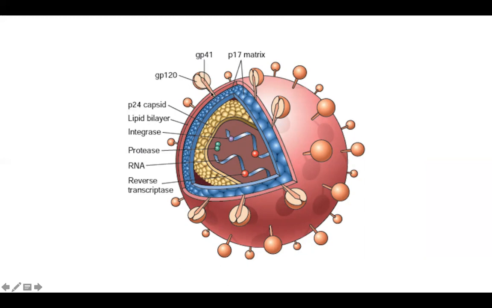GP41, the transmembrane one. GP120 is the peripheral glycoprotein. Inside you have the two single-stranded RNAs. You have the protease, the reverse transcriptase, and the integrase. Envelope is, of course, a lipid bilayer. Envelope is basically derived from the host. The bacteria is, oh, sorry, there is no bacteria here. This is the virus.